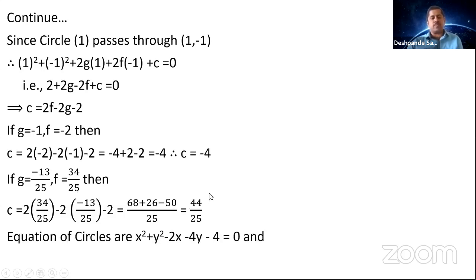So these values you substitute in the equation of circle. So you get x square plus y square minus 2x, g value is here minus 1, so minus 2x, 2g, 2f, minus 4y minus 4 is equal to 0. So here second equation, you take LCM as 25: 25 into x square plus y square minus 26x plus 68y plus 44 is equal to 0.